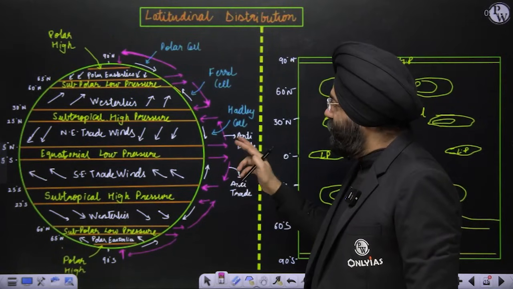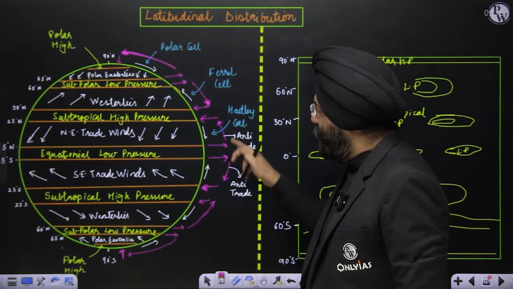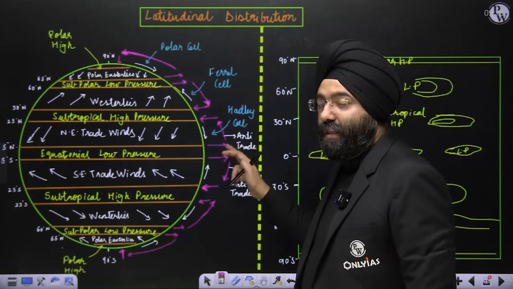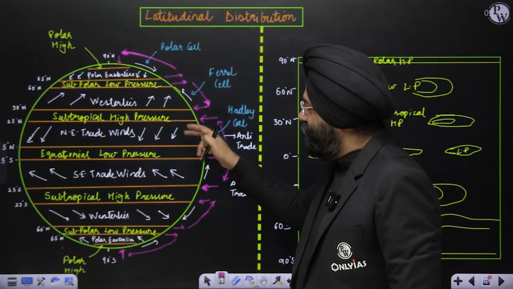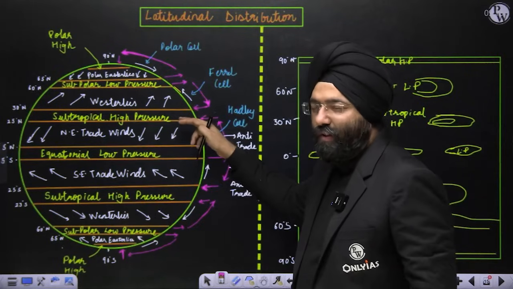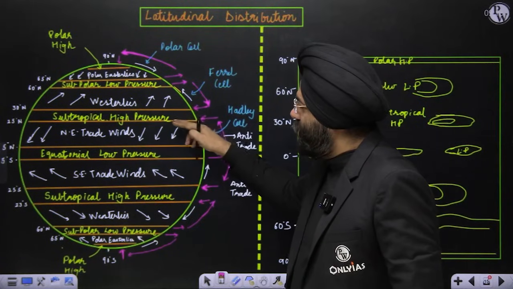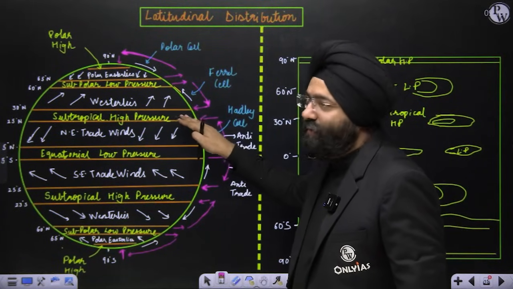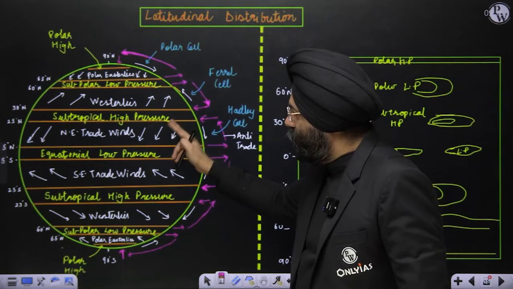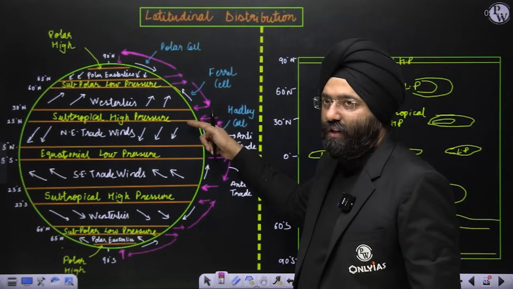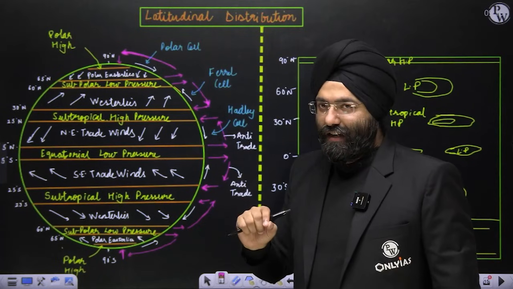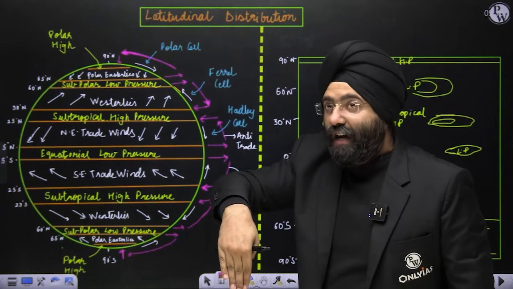Now you know very well that these anti-trade winds are moving in the upper atmosphere in order to compensate for the space that is left vacant, vacuum would be a wrong word, by the trade winds which have flown from this region. So these will go and sink in this particular region. Because of this sinking, a high pressure is created.